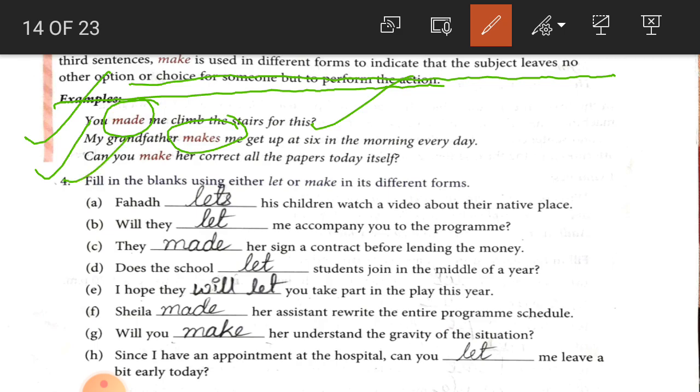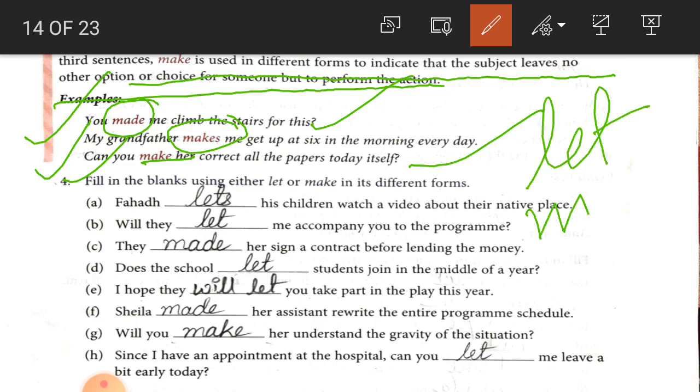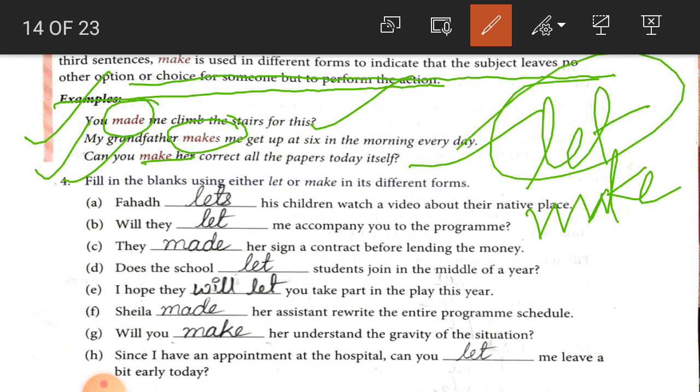Number 3, can you make her correct all the papers today itself? Can you make her correct means can you force her, can you compel her to correct all the papers today itself. So here we have the rule of let and make: let is used for permission, and make is used for force and compel.